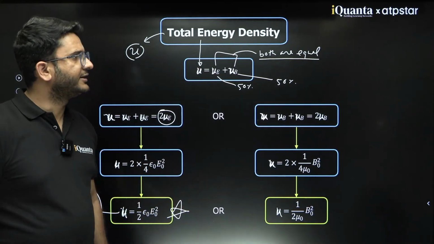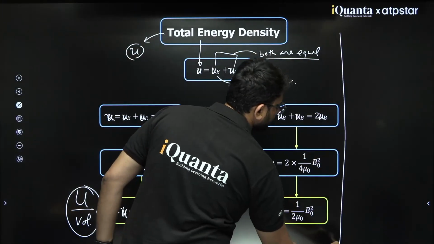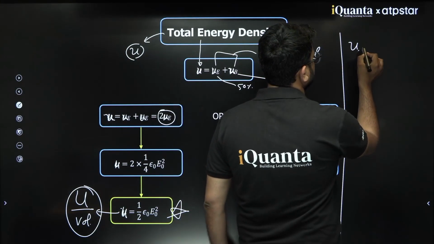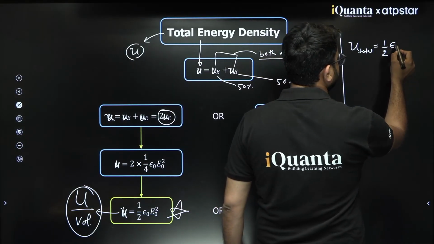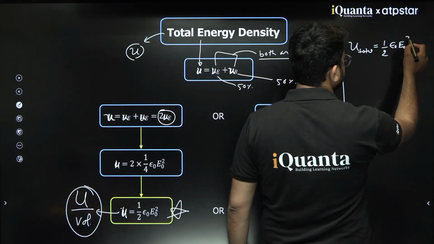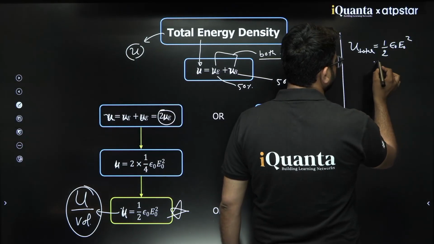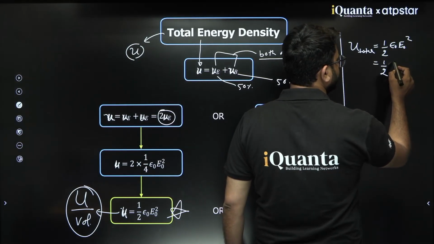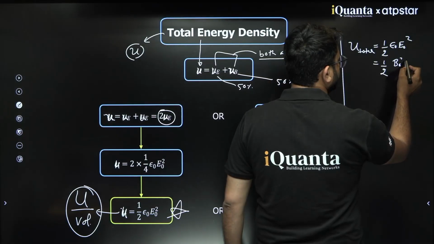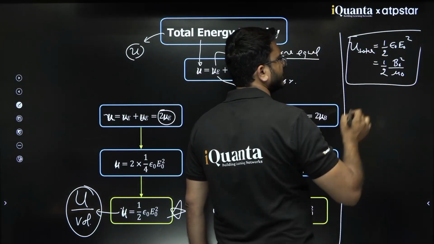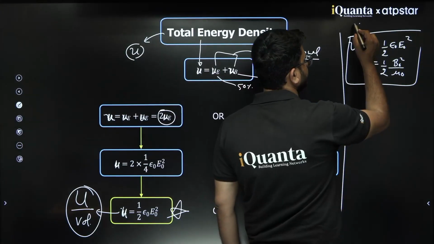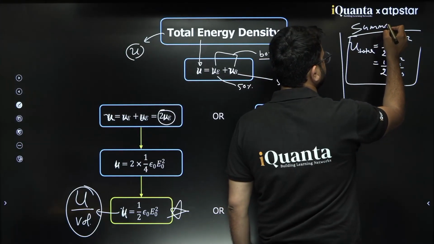If I try to conclude, u total, either you can write it as half epsilon naught E naught square, or you can write it as half B naught square by mu naught. Any of these formulas can be used. This is the summary you can remember.